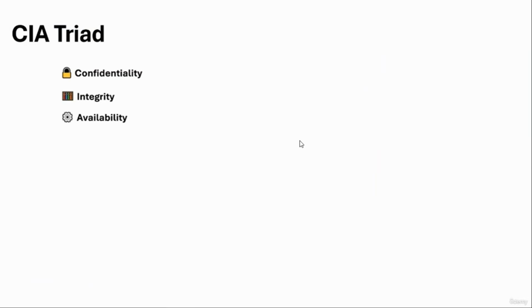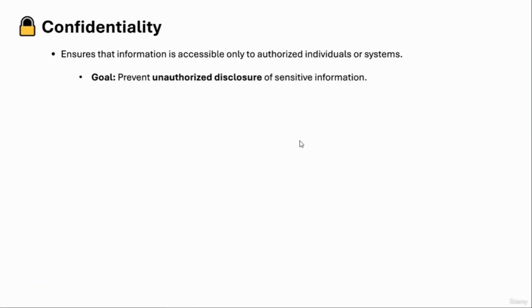In this video, we are going to talk about the CIA triad. CIA triad stands for confidentiality, integrity, and availability. Let's see what each of them means. The first one is confidentiality. Confidentiality ensures that information is accessible only to authorized individuals or systems. The goal is to prevent unauthorized disclosure of sensitive information, and that's absolutely important for our course.